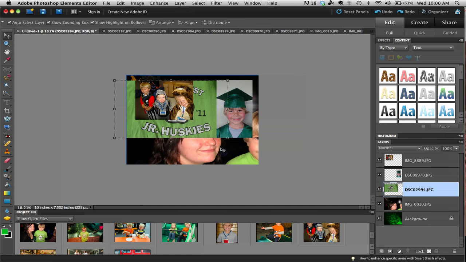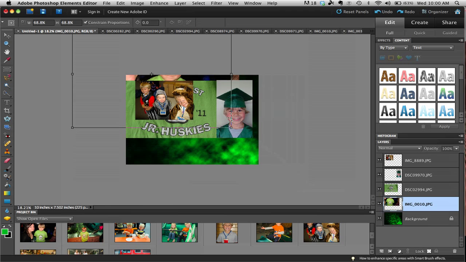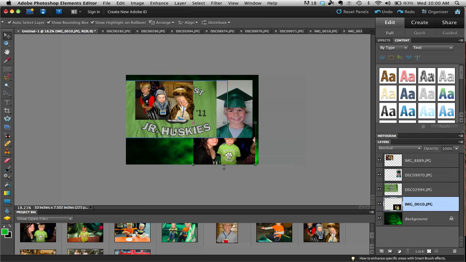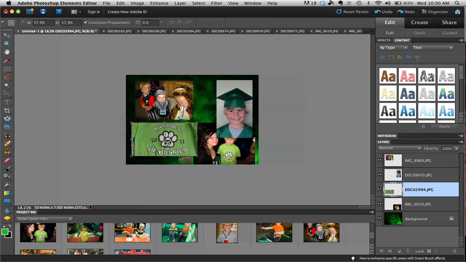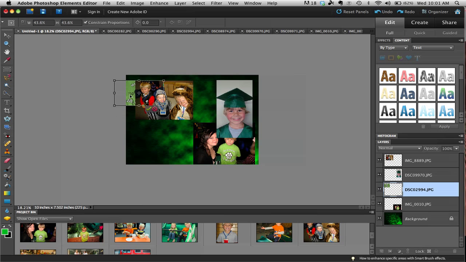So this one's really big, so I might have to do a little bit of maneuvering with that. Don't go too small that you're making it too small of an image, but just start placing that where you want it to go. If you want to rotate some things, so I've got this one, maybe I want to rotate this a little bit, I can just grab it from a corner to rotate. If you don't like that, just click on the X or the do not symbol, and then click on the check when you've got it placed in there.